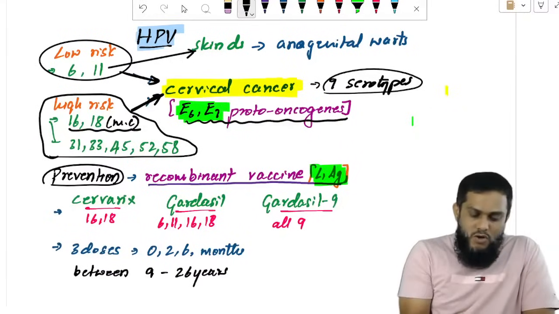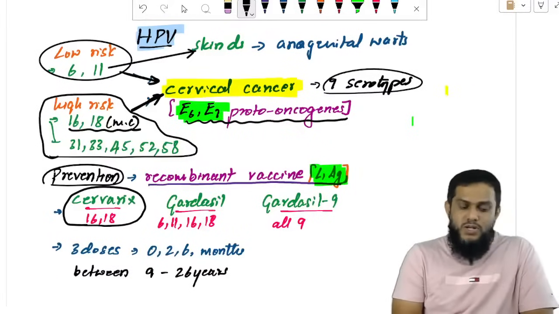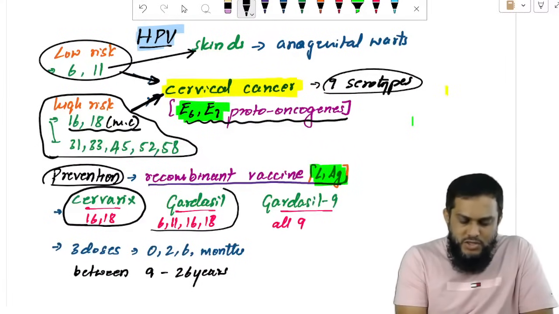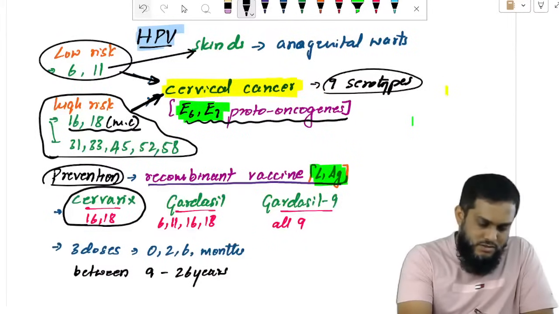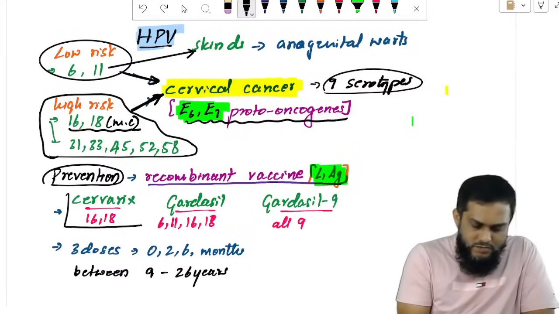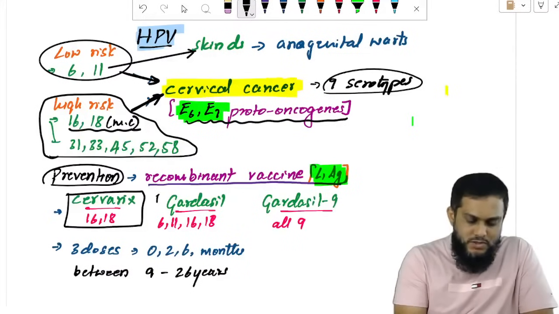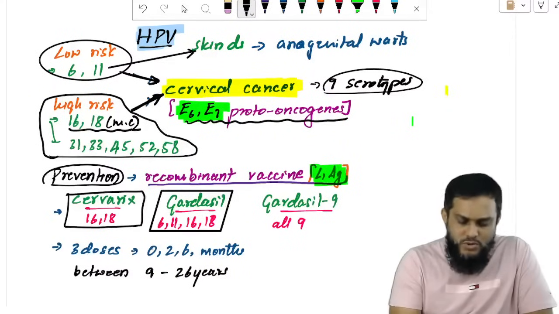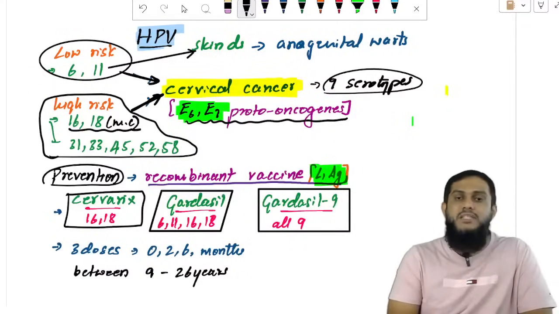L1 antigen of serotypes 16 and 18. Vaccine name is Cervarix. L1 antigen of 6, 11, 16 and 18. Vaccine name is Gardasil. Cervarix vaccine is bivalent, bivalent means having only 2 serotypes. Gardasil vaccine is quadrivalent, having 4 serotypes. Gardasil 9 is nanovalent, having 9 serotypes.